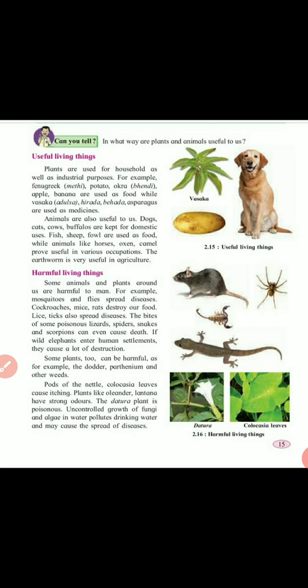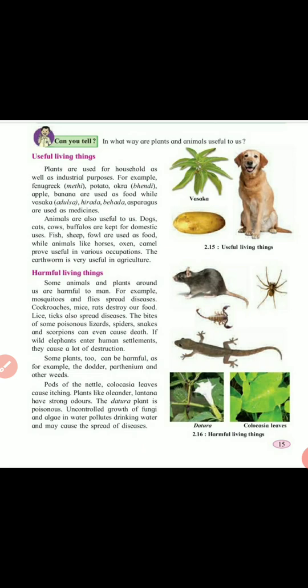And some wild animals, like a wild elephant, if they suddenly enter a human settlement, cause a lot of destruction to our areas.